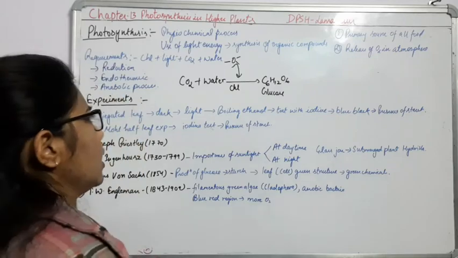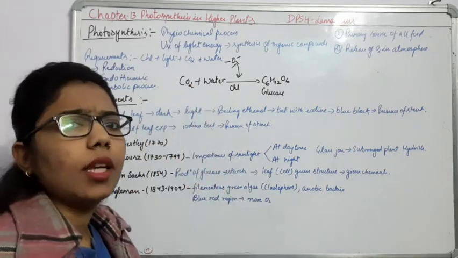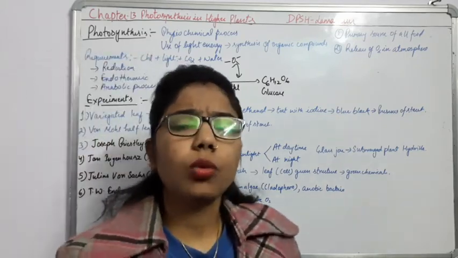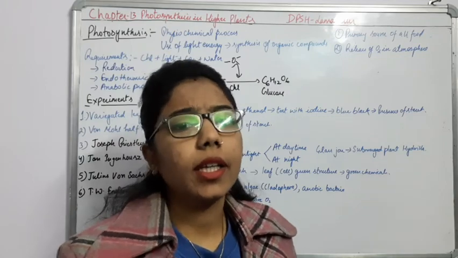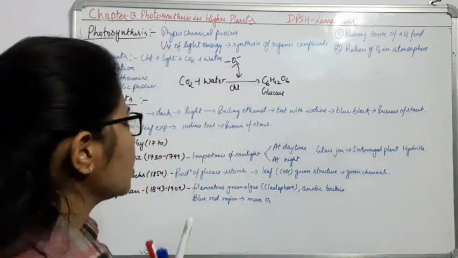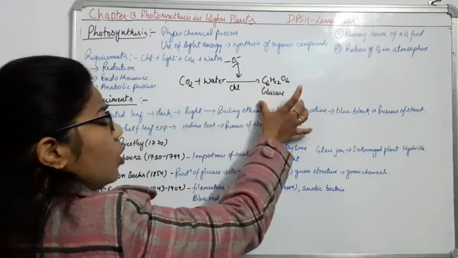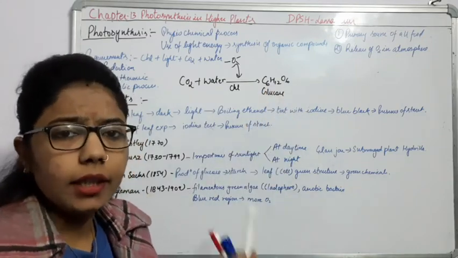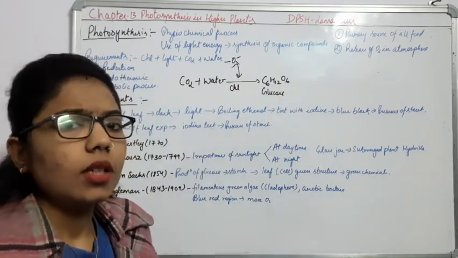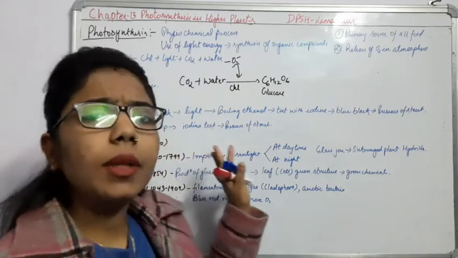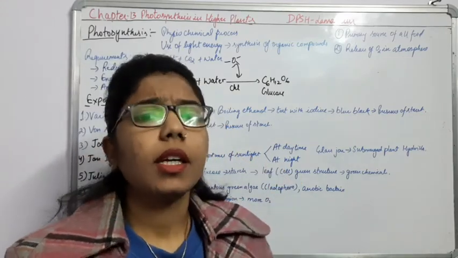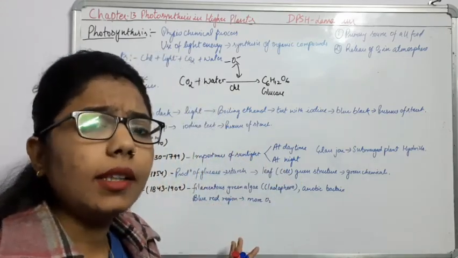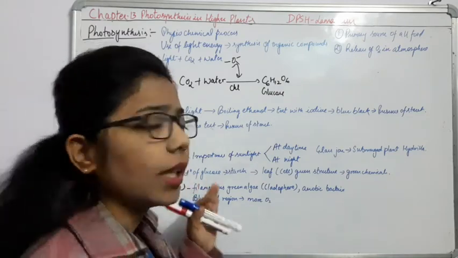Second thing, in the biomolecules chapter we have already done that CO2 is an inorganic compound. So here, from inorganic to organic material you are getting in this photosynthesis. So this is the summary about the photosynthesis. But now you will understand how this photosynthesis takes place.